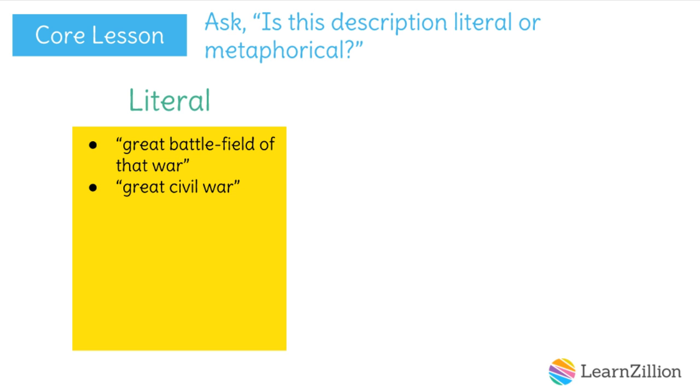The Great Civil War is a literal description. Field as a final resting place is a literal reference, and it lets us know that people died fighting in a war on that field.